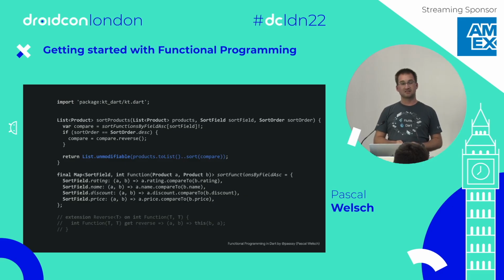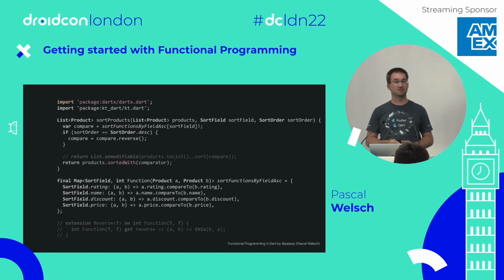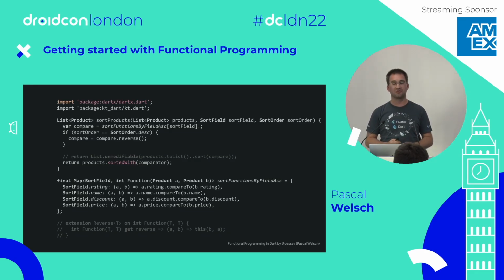And the next thing is, this line is quite long and ugly. We can replace this with dartx, which is another library, which gives us the sortedWith function. The cool thing about these sortedWith functions, and in general the functions of the dartx library, it is very much inspired by Kotlin, and it always returns a copy of that list. So we do an operation on a list, it always returns us a copy. So does the sortedWith function, it returns a copy, and yeah, we can save a lot of code there.